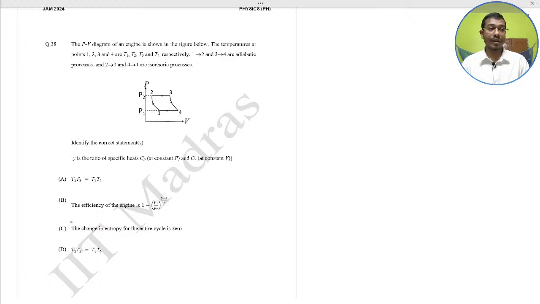And one thing is that for NAT and MSQ type questions, you have to be very sincere and answer in the correct way, because there is no part marking. This question.